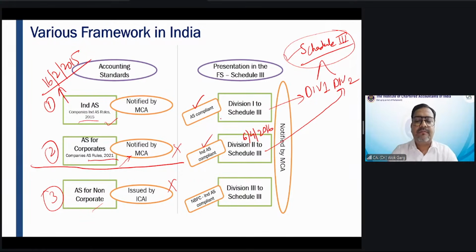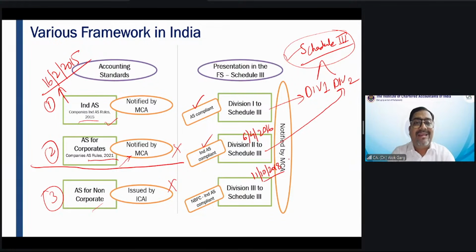Now, NBFC companies started asking, see, our business model is different. So give us also a format of financial statements. Then MCA came on 11 October 2018.